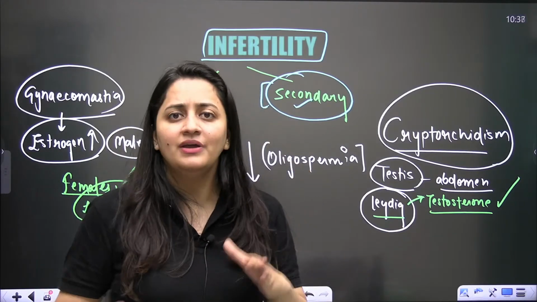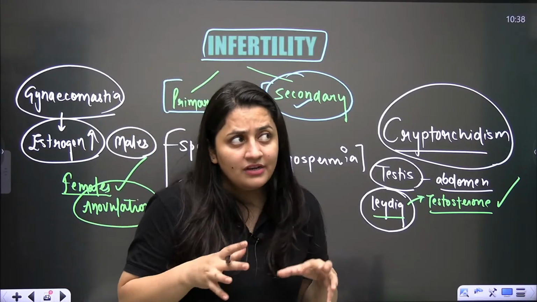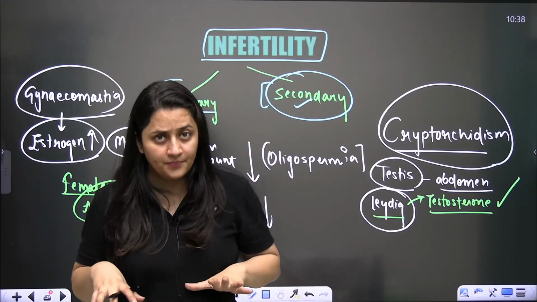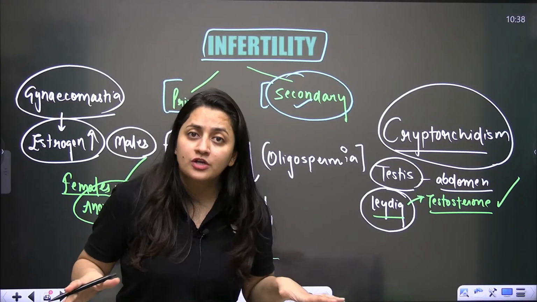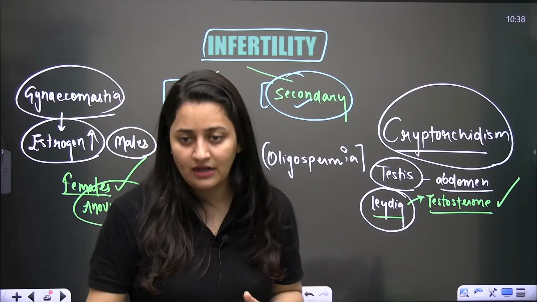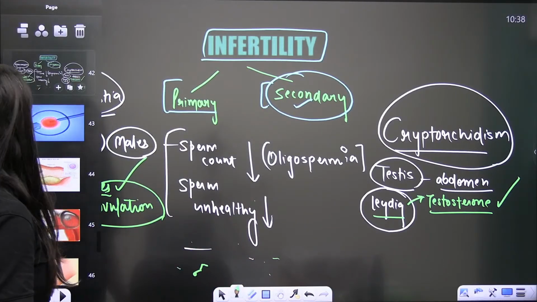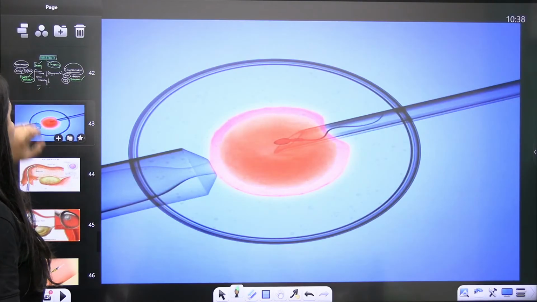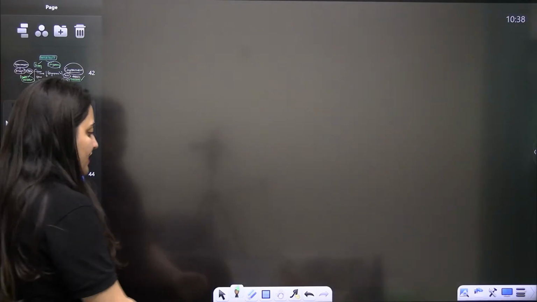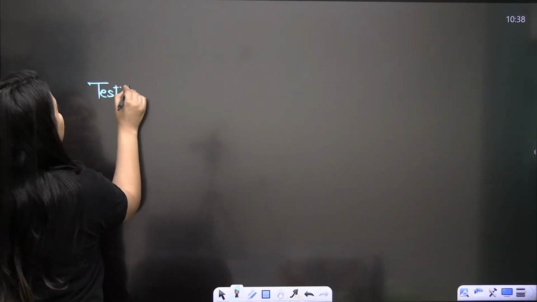In the case of females, it can be related to gamete production. It can be related to uterus health as well. Maybe gamete production is proper, but the uterus is not healthy, implantation is not there, so anything can occur. Treating this infertility is a very important thing, because you know that mostly females are blamed. So we'll talk about the test tube baby program.